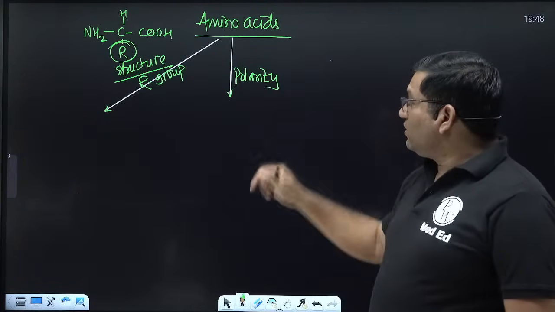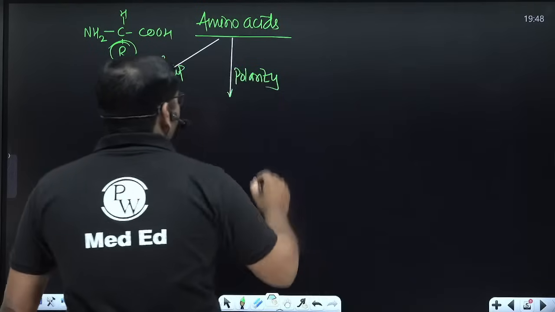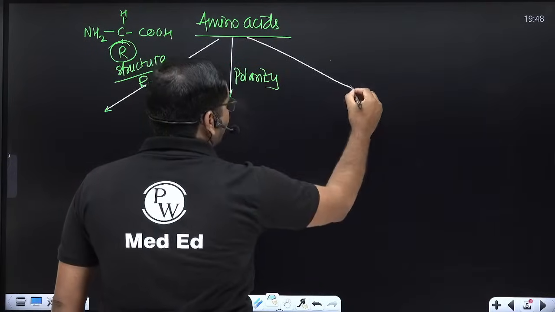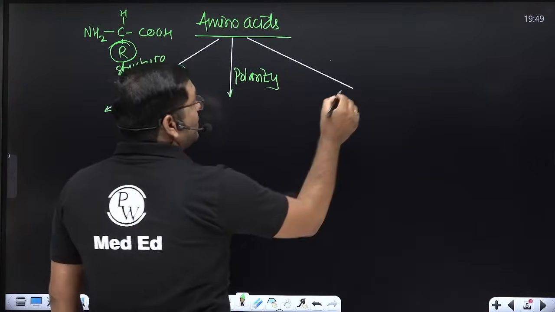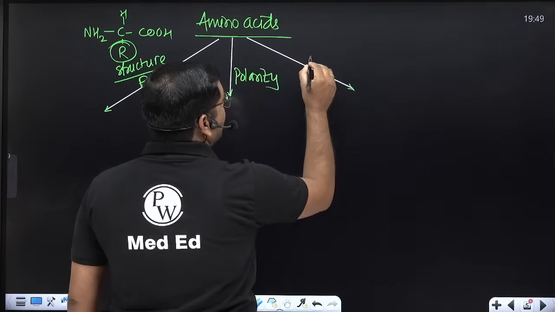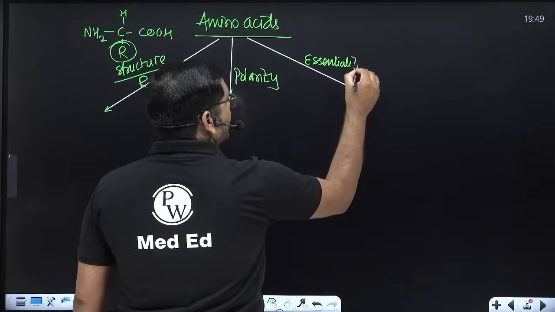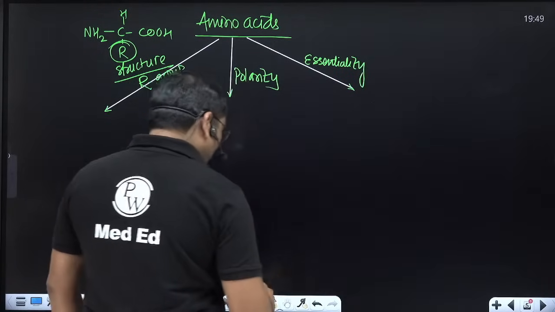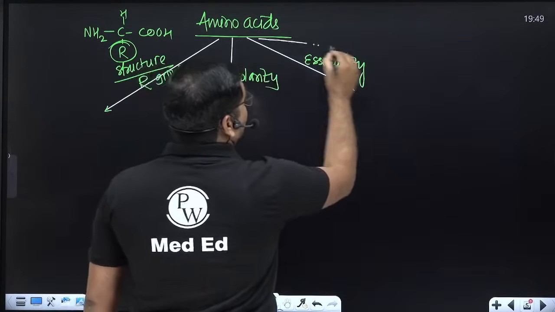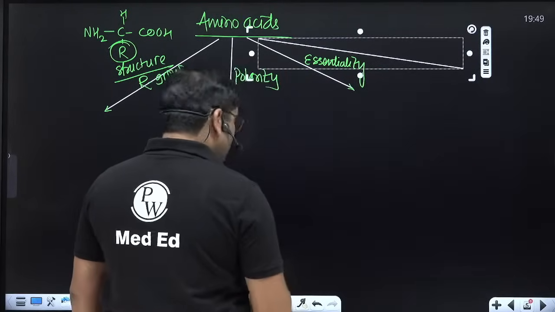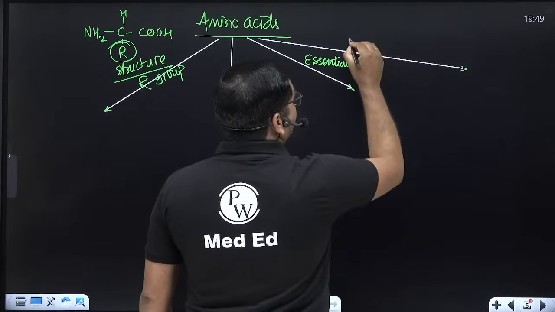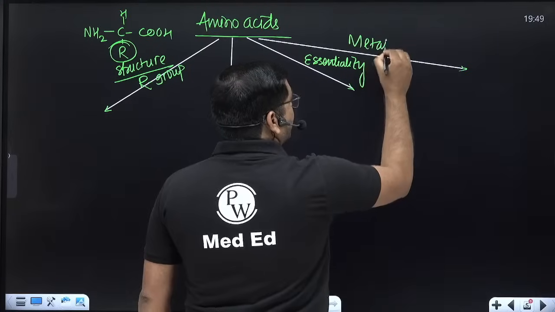So this is second. Third one is based on essentiality, whether they are required in the diet or not. And fourth one is the metabolic classification, based on their metabolic fate.